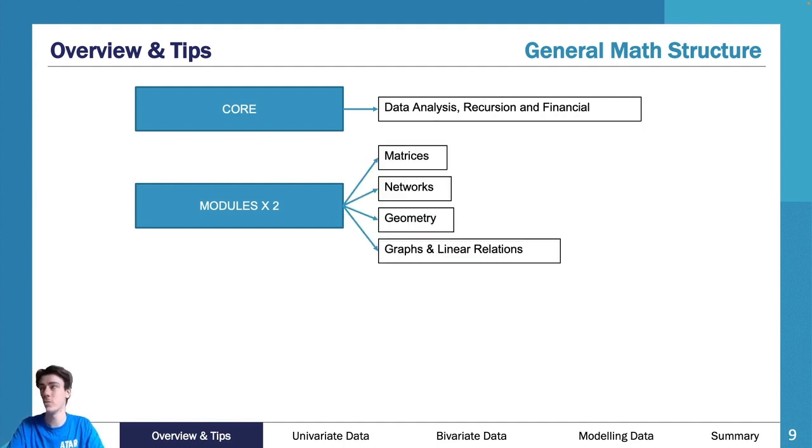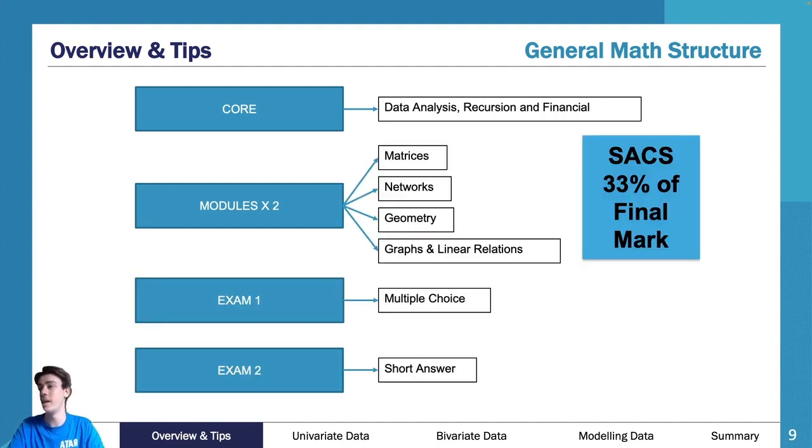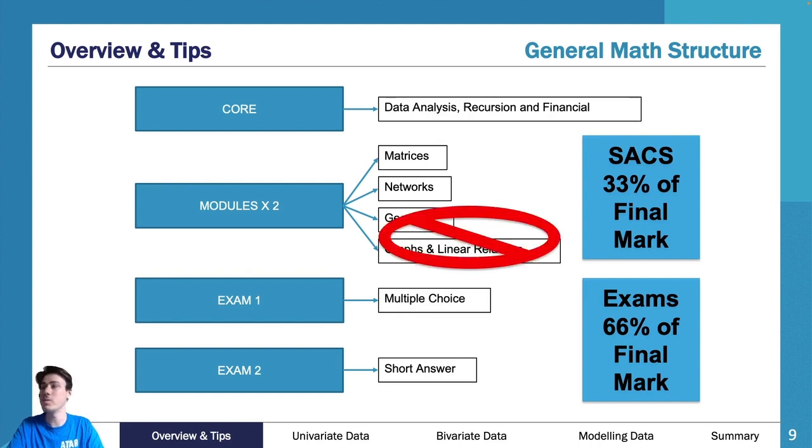Essentially what changed was we used to have these 4 modules. Now what happens is that we only have 2 modules. So you didn't do 4 modules, your school chose 2 of them. Now, essentially, VCE or VCAA is choosing 2 for you. You don't get a choice. So you have 4 topics overall. Now, you have data analysis, which is the first one. It is worth double all of the other ones. So think of it as worth 40% of the content. Each of the others is worth 20% of the content. All of that makes up to your 100%.